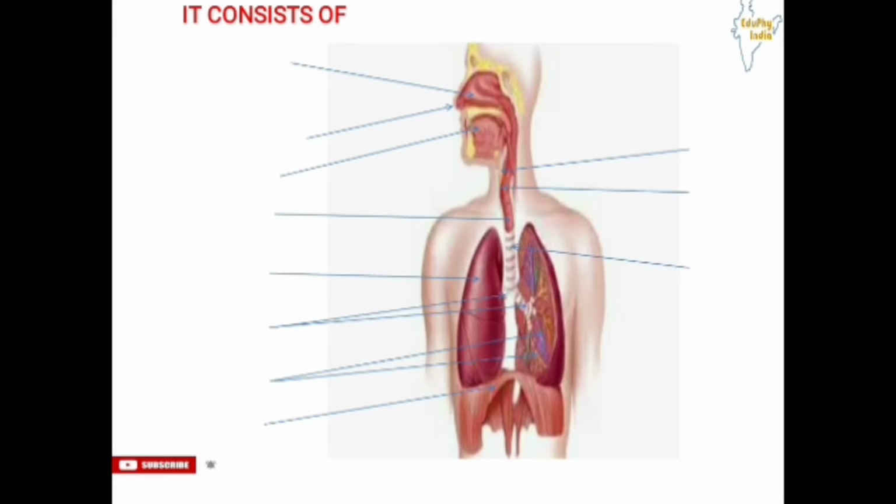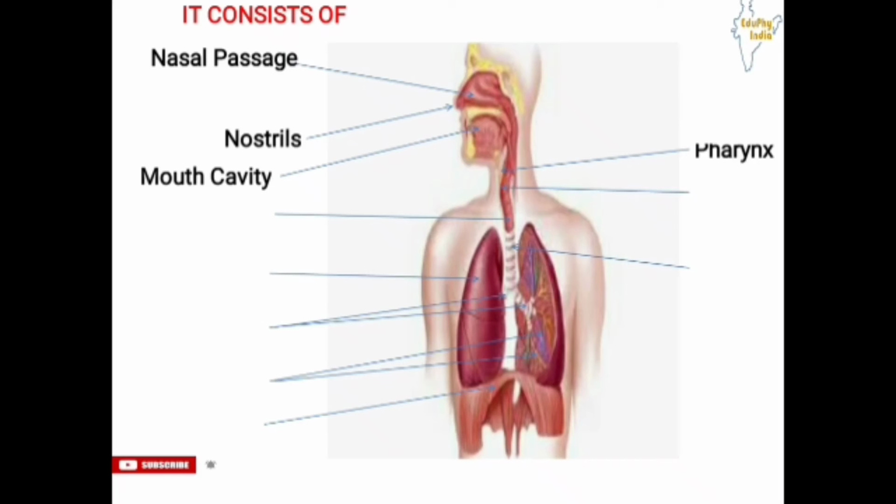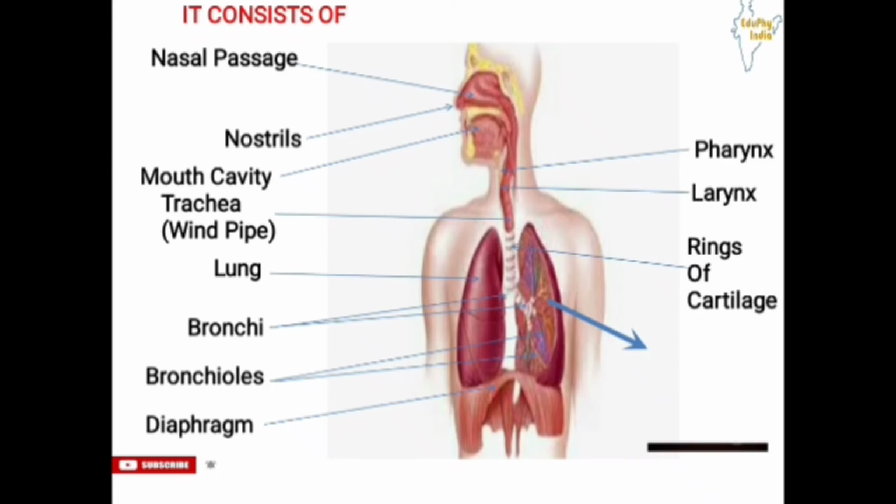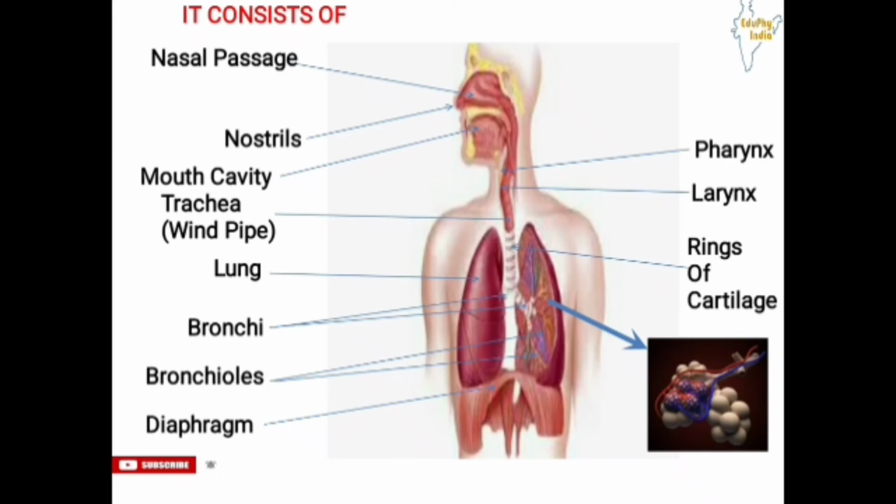See different parts of our respiratory system. So let us start. First of all, nostrils, next nasal passage, then mouth cavity, then pharynx, larynx, trachea, which is also called windpipe, rings of cartilage, lung, bronchi, bronchioles, diaphragm, and when we go through the bronchioles, we will get the structure called alveoli.